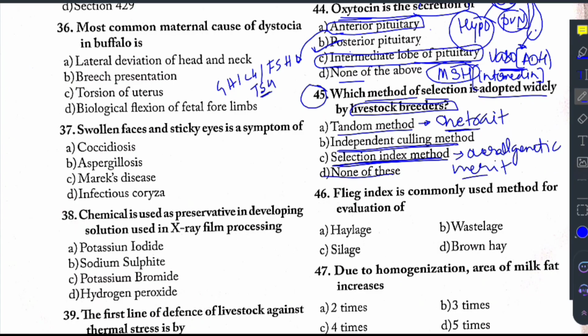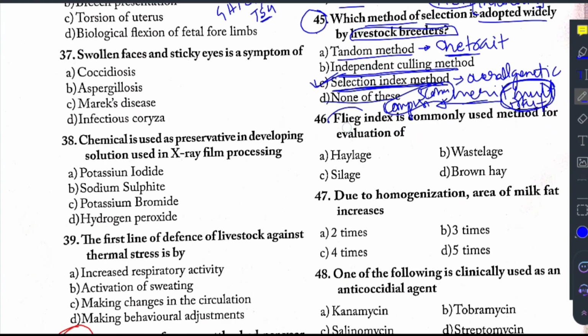So overall genetic merit of the animal is calculated based on multiple traits. These multiple traits are given a composite score or index. So based on how much the index or composite score is, the selection will be done. So selection based on index method is the most widely adopted selection method for livestock breeders. Therefore, for question number 45, the answer is C, that is selection index method.